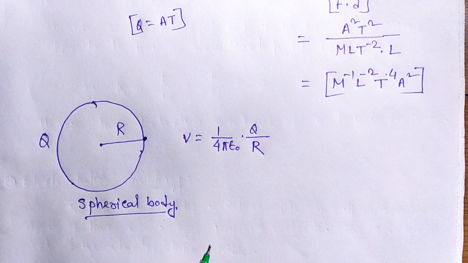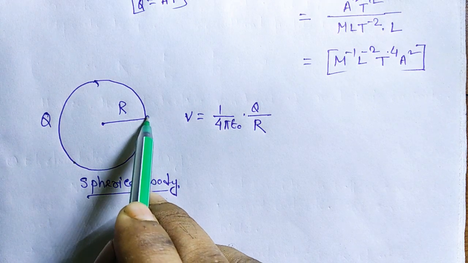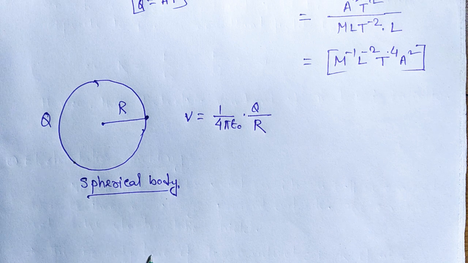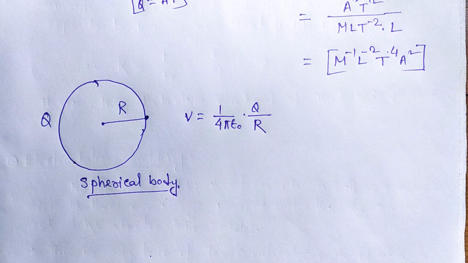Then we choose the reference frame as the earth. So earth is the zero potential. If we connect this body to the earth with a wire, then current flows through the wire.